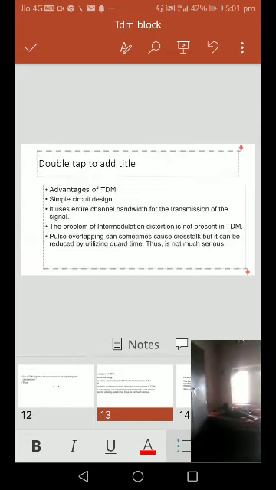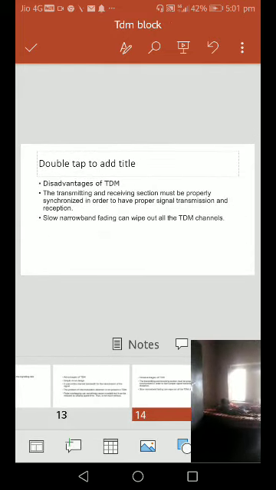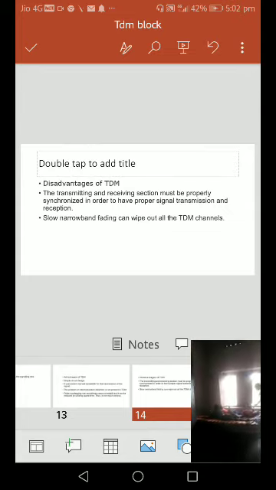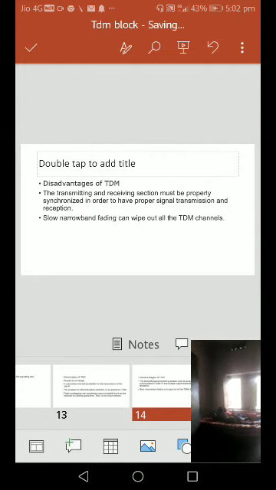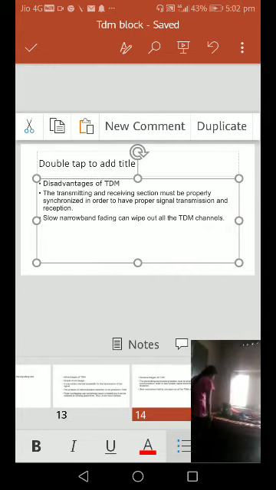Then next, we have to go to some disadvantages of time division multiplexing. The transmitting section and the receiving section must be properly synchronized in order to have proper signal transmission and reception.